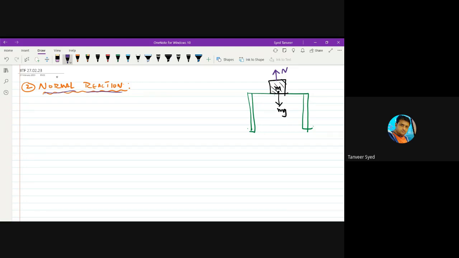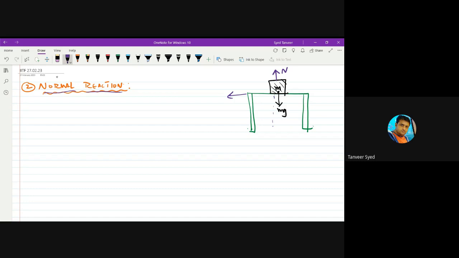Now imagine you suddenly pull away this table. All of a sudden, very quickly, you pull away this table. Then what will happen to this block? Will it stay there in air? No, it will fall down. Why is it falling down? Because of its weight. Where has the normal reaction gone? There will no more be normal reaction, because normal reaction acts on a body only when there is contact.